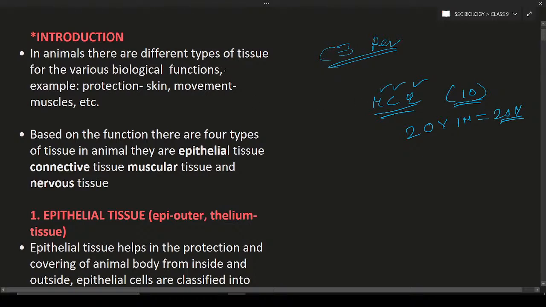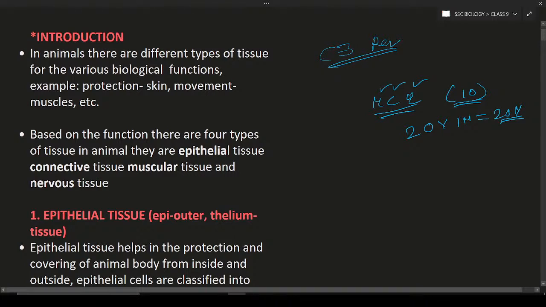This is animal tissue. So what is animal tissue? Animal tissue means the tissue which is present in animals. For example, human beings, cow, buffalo, sheep, etc. They are all animals, and they have tissue. Those tissues are known as animal tissue.